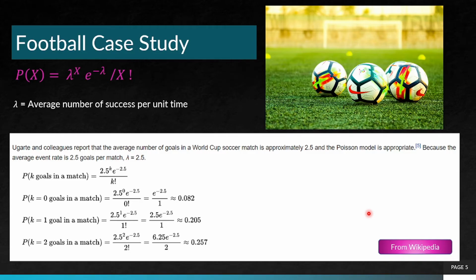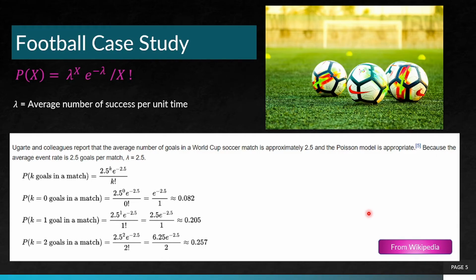The probability of one goal in a match is 2.5 times e to the power minus 2.5 divided by 1 factorial, that is 2.5 times e to the power minus 2.5, equal to 0.205.